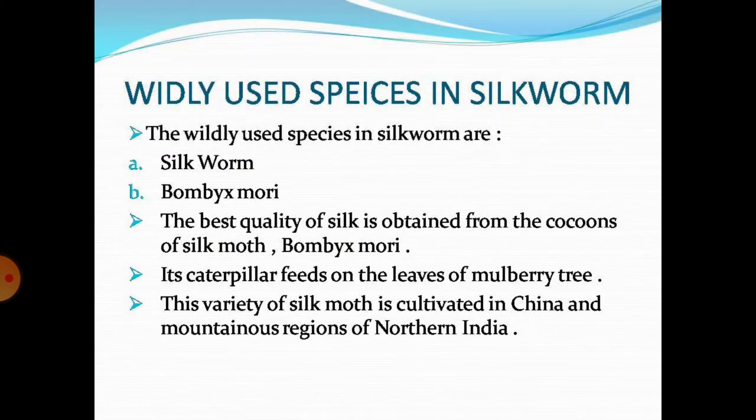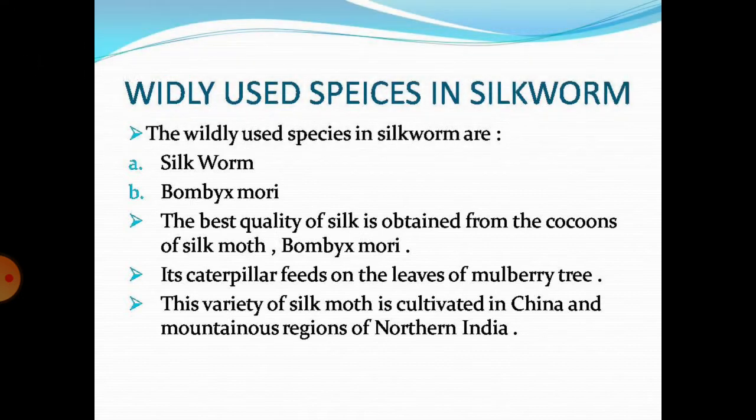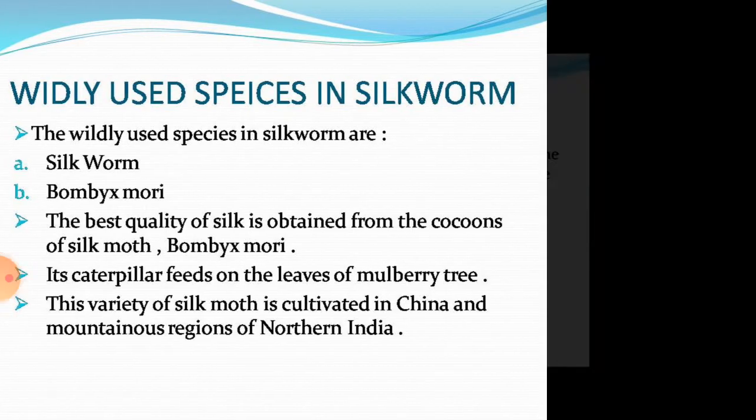Widely used species in silkworm. The widely used species in silkworm are the silkworm and Bombyx mori. The best quality of silk is obtained from the cocoons of the silk moth Bombyx mori. Its caterpillar feeds on the leaves of the mulberry tree. This variety of silk moth is cultivated in China and mountainous regions of northern India.